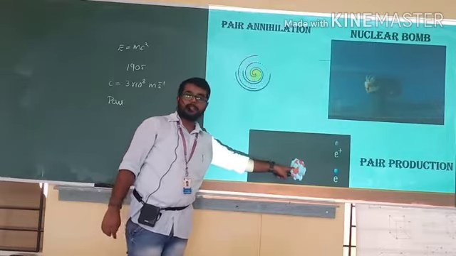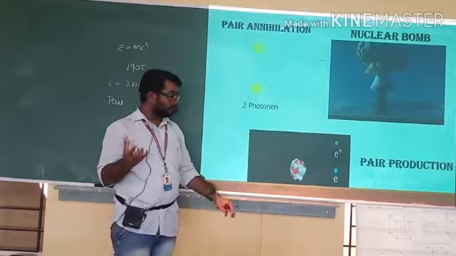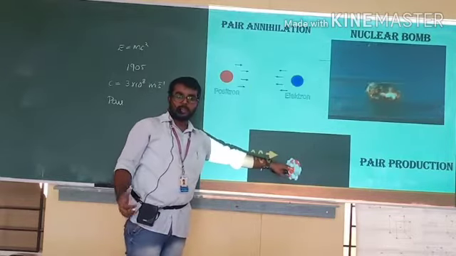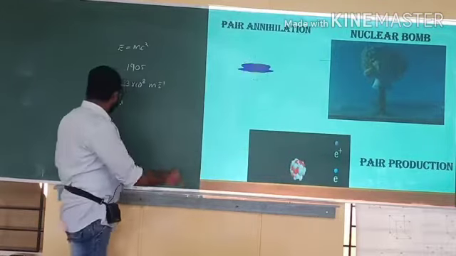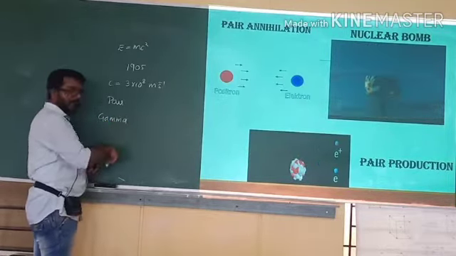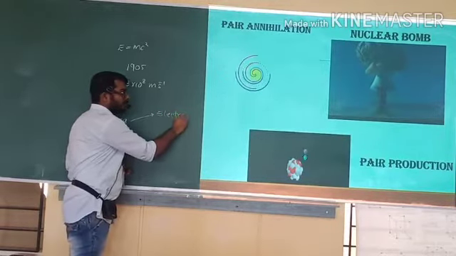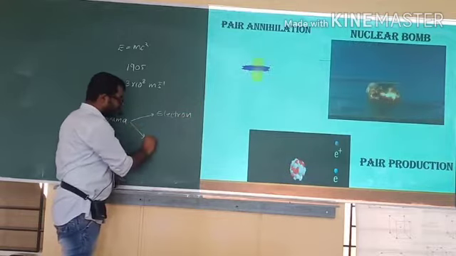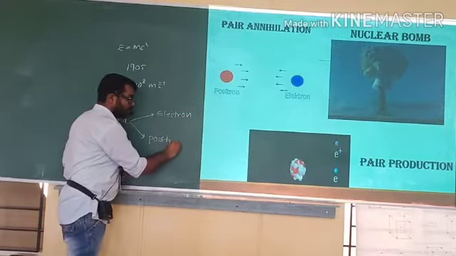The nucleus is positively charged. Due to this heavy positively charged nucleus and high electric field, the gamma rays, which is nothing but light, break into an electron and the positron, that is, a positive electron.